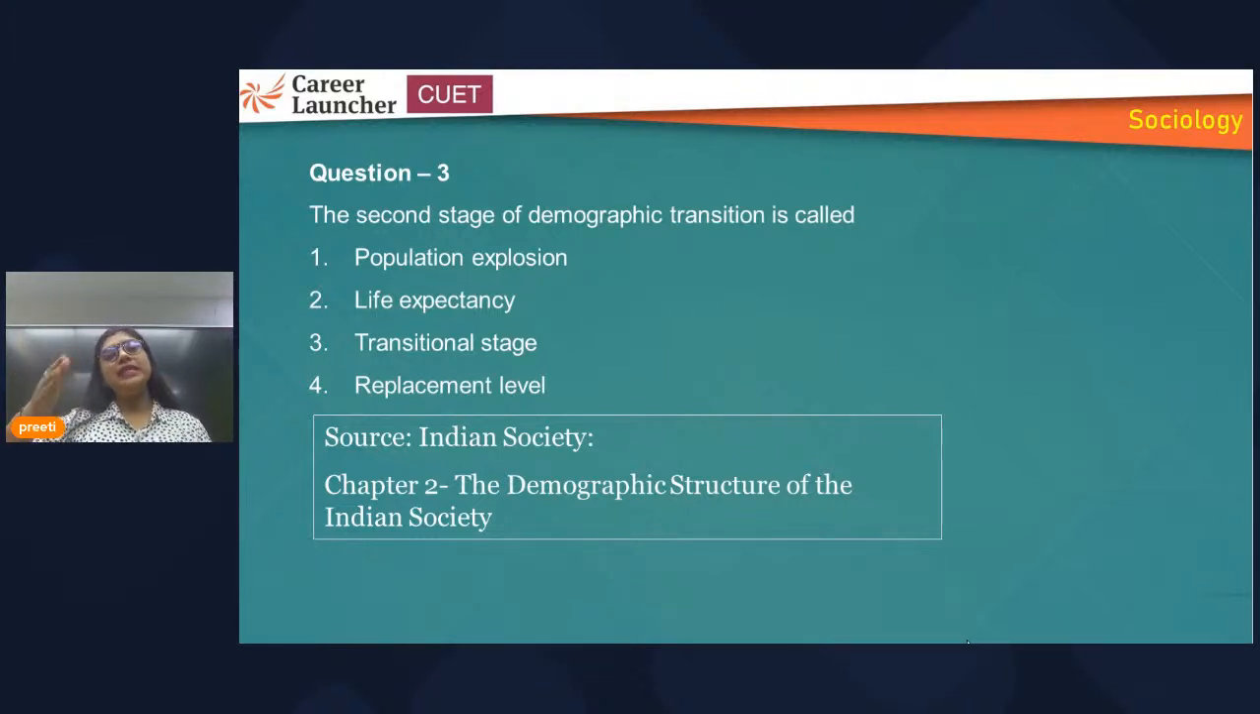Whenever any time period is divided into stages, the middle one will always be a transitional one. Always remember that. In one extreme situation you will find the first, in the last extreme situation you will find the last, and the second one will be a transition from the first to the last. On that basis you can attempt this question. So the answer of this will be 3, that the second stage of demographic transition is called the transitional stage. This has also been asked from the second chapter.